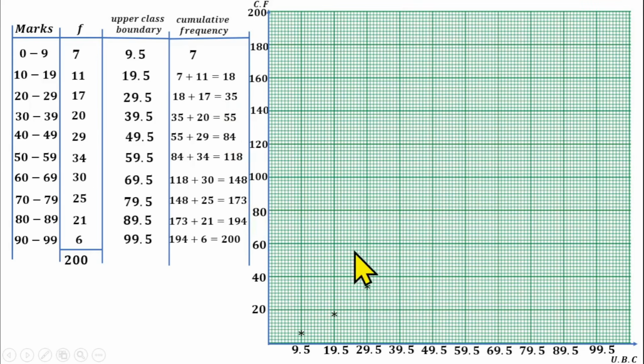The next one is 55 under 39.5. 55. This is 40 here. The next 5 lines will be 50. Then the next 2 lines and a half will be 55. That will be the 7.5 line also.